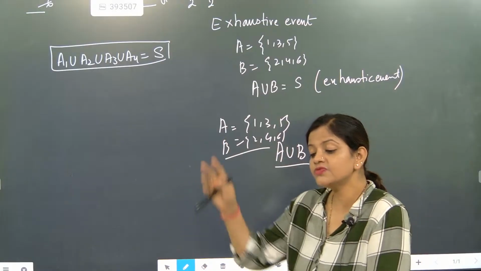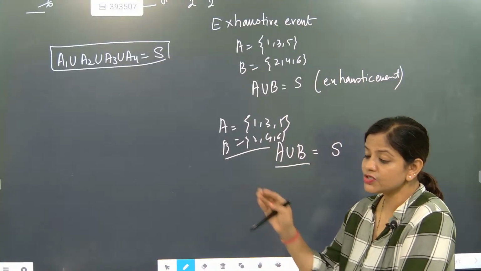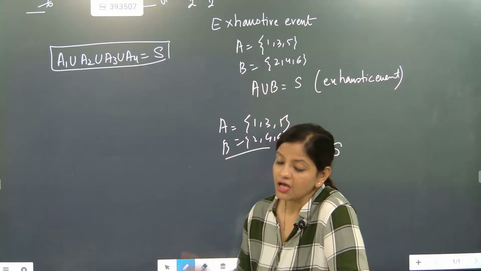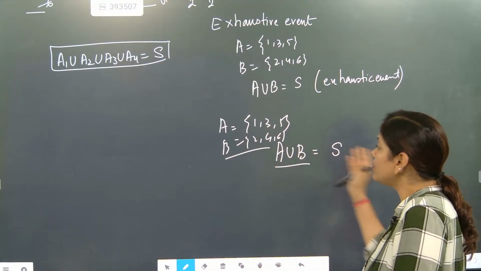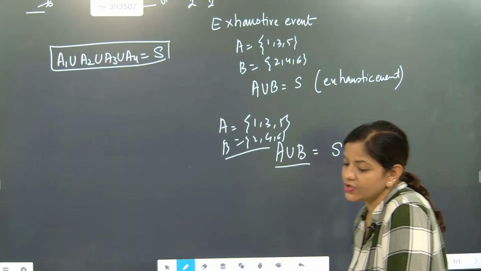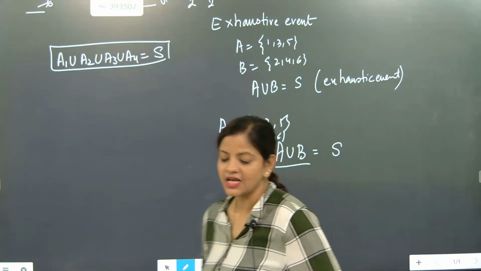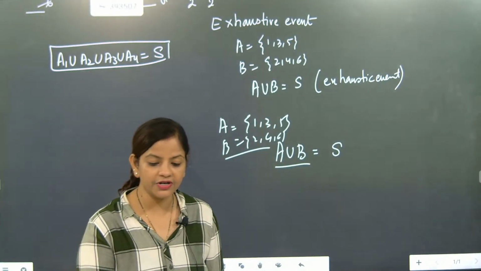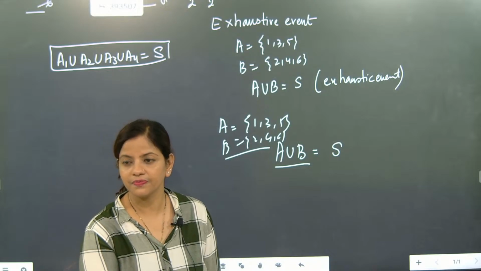But here one is for intersection, where the intersection of two events is coming as null. But here the union of all the events given together gives you the sample space. I hope you have understood the difference between the two.